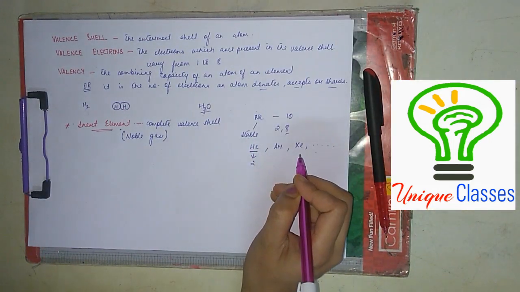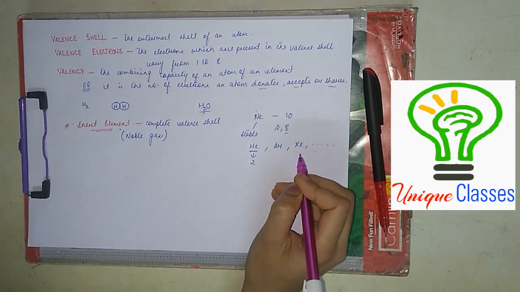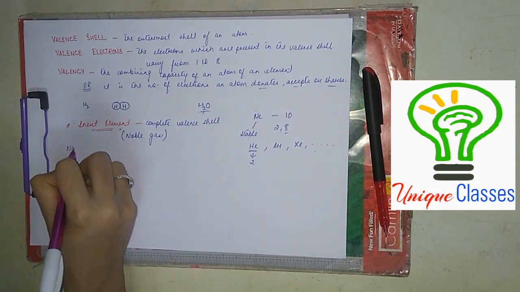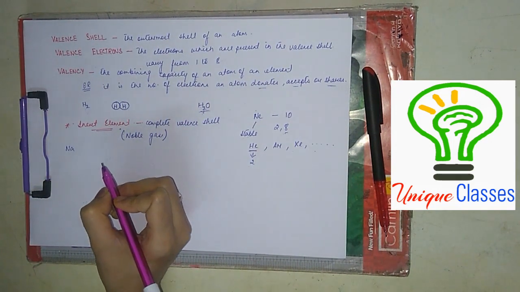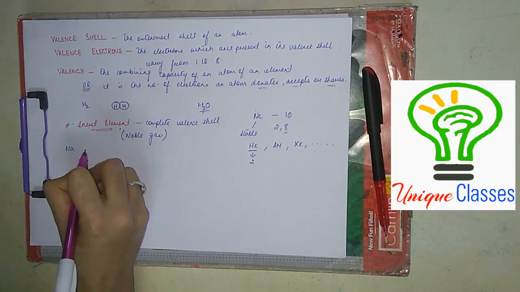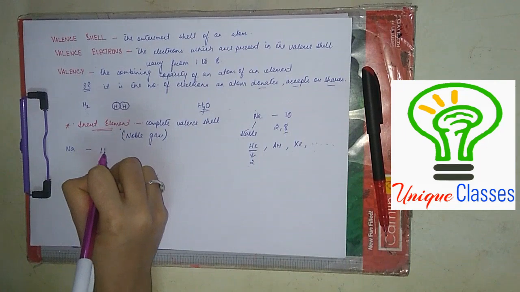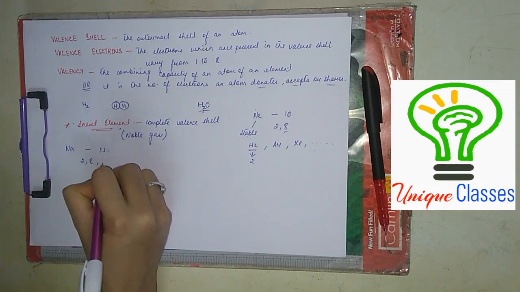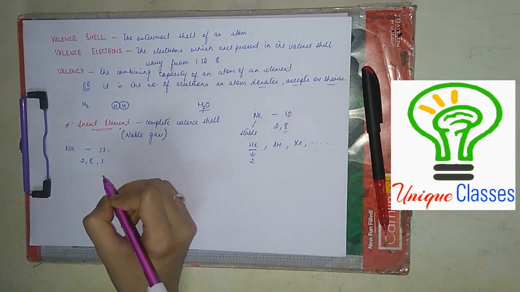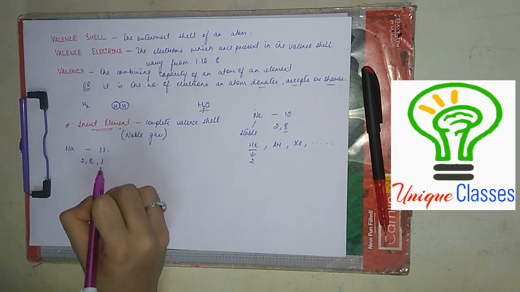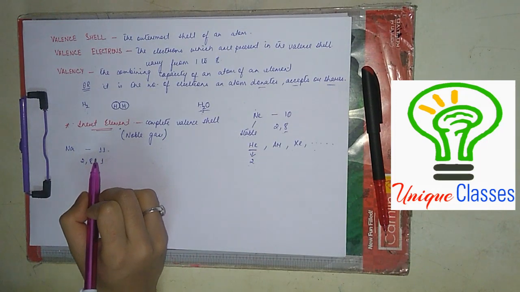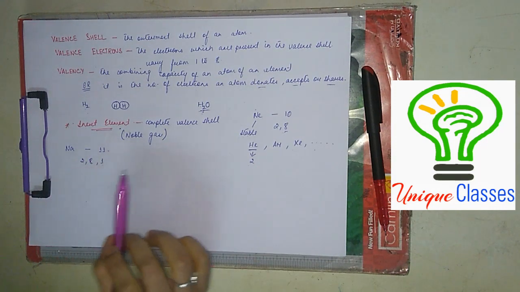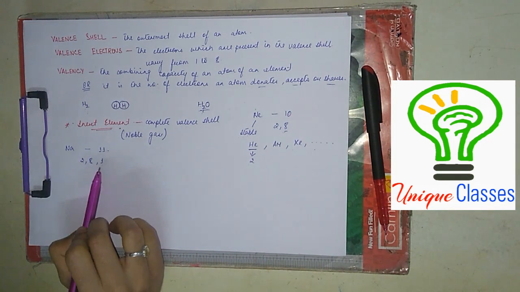Let me take an example to make you understand this. Suppose sodium. Let's take the example of sodium. Its atomic number is how much? 11, right? So what is its electronic configuration? 2, 8, 1. Now sodium has 1 electron in its outermost shell. Sodium here is unstable, right? So now what does sodium want?